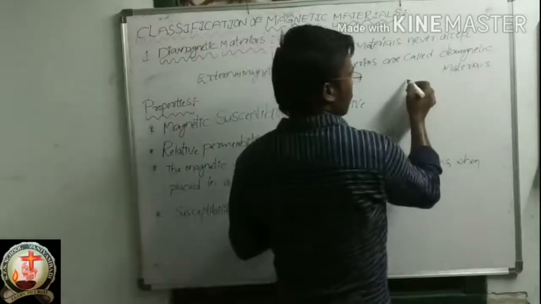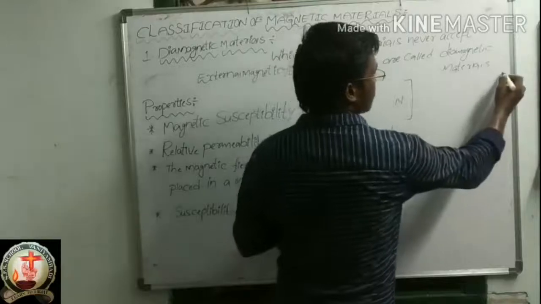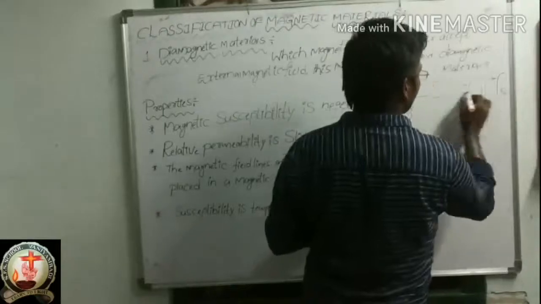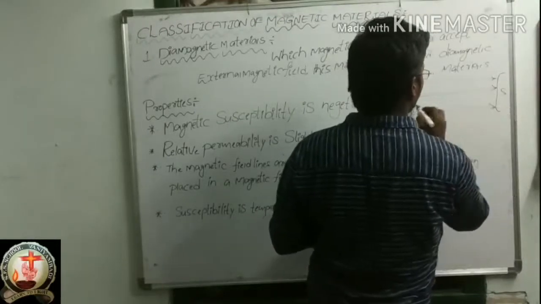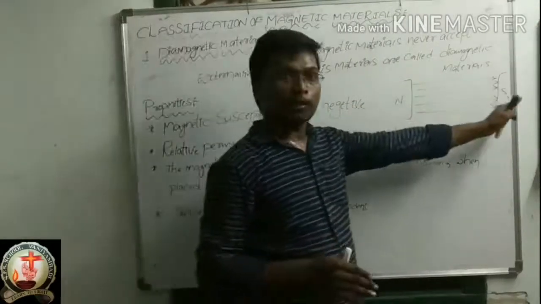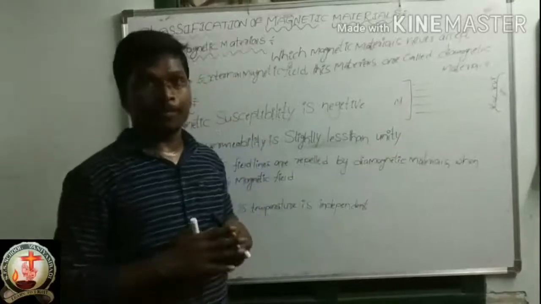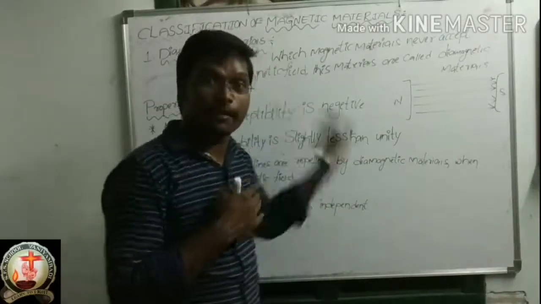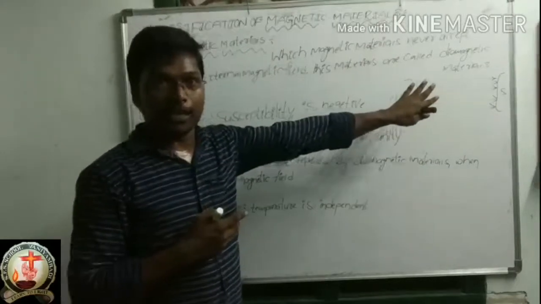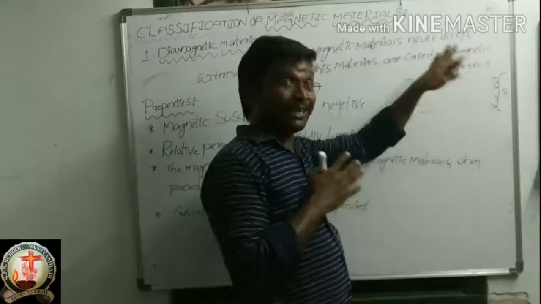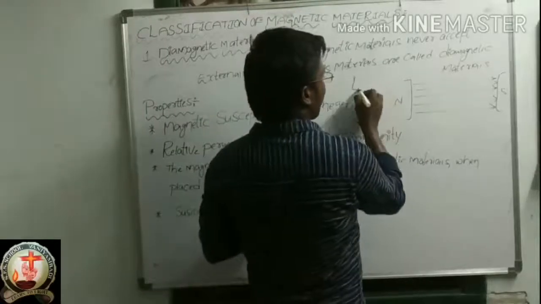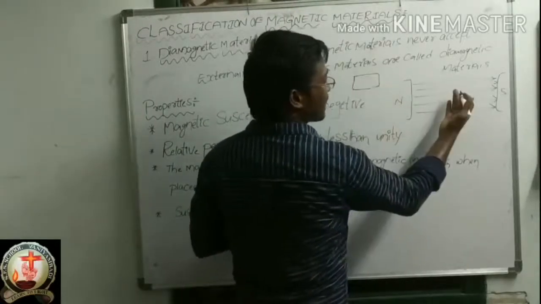Suppose this is the north pole and this is the south pole. So the magnetic field direction is like this. This is the north pole and this is the south pole, and these are the magnetic field lines. In this magnetic field, I will place one magnetic material. Suppose this is the magnetic material.